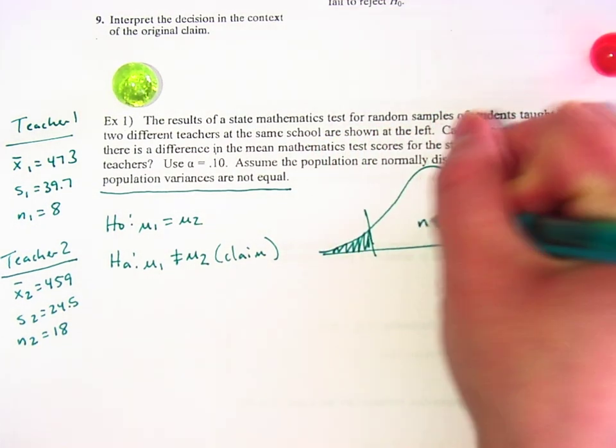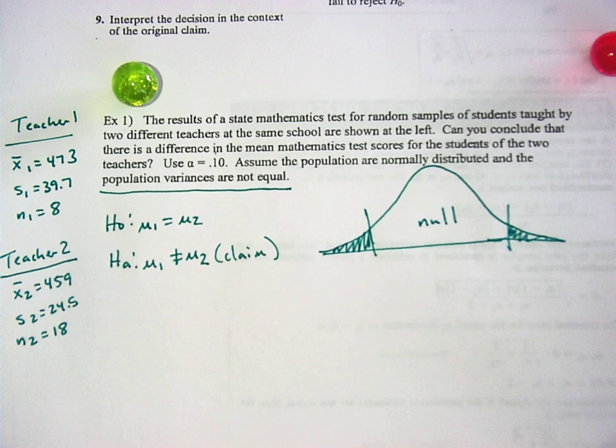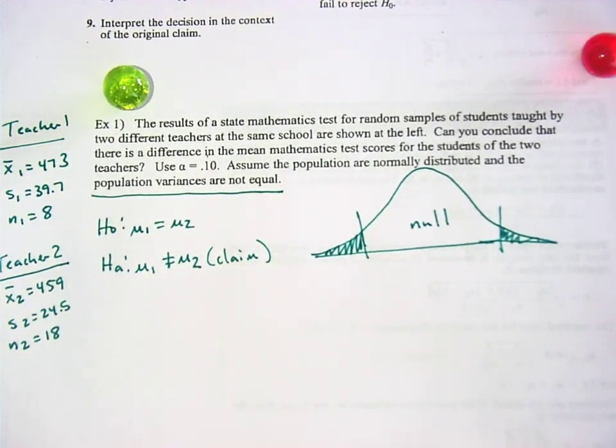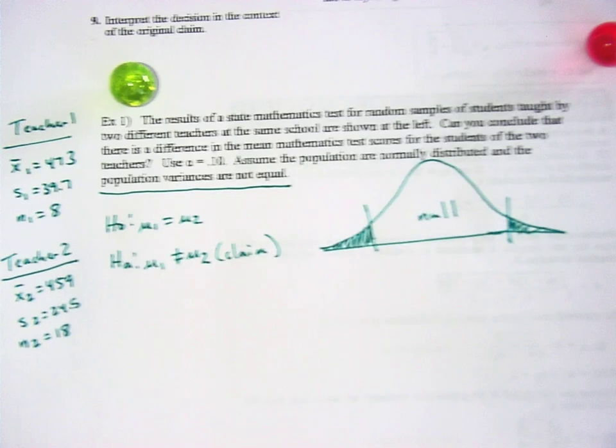Do you guys want to use p-values or rejection regions? Me too. I like them better too. All right, you guys know we need our t-chart, right? So you got your t-chart out?